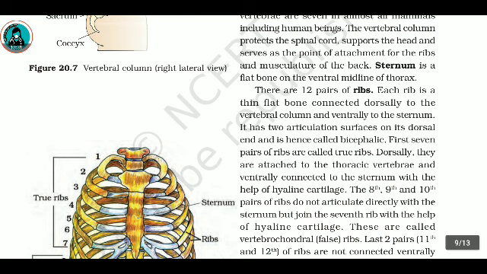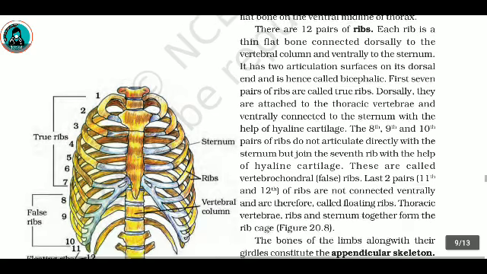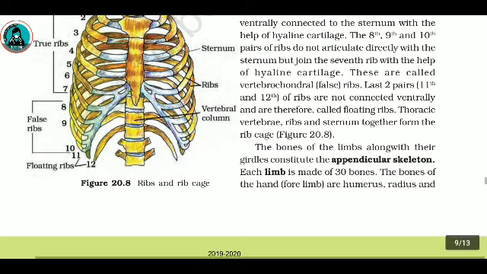These are called vertebrochondral false ribs. Last 2 pairs, 11th and 12th of ribs, are not connected ventrally and are therefore called floating ribs. Thoracic vertebrae, ribs and sternum together form the rib cage. The bones of the limbs along with their girdles constitute the appendicular skeleton.